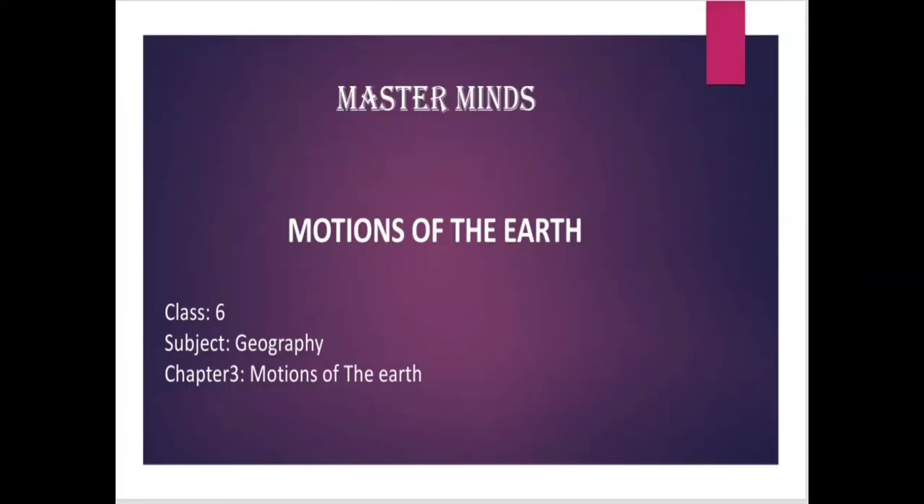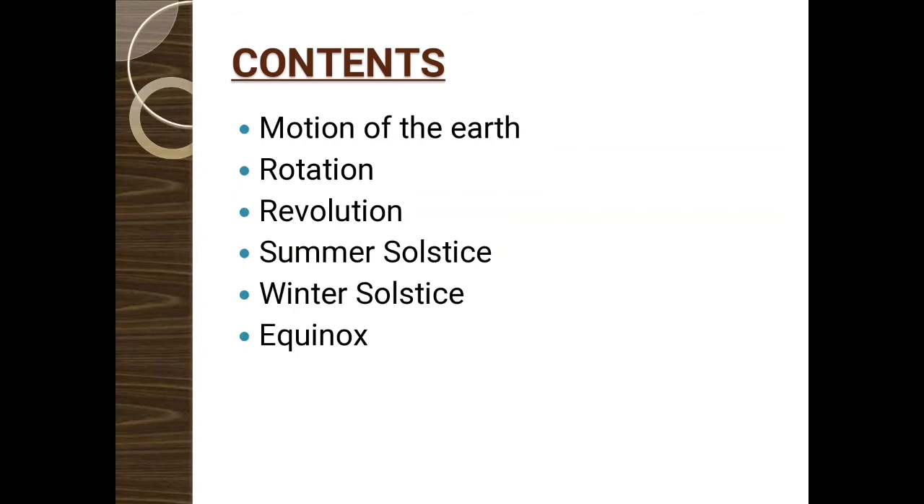Today we are dealing with the third chapter from Class 6 Geography, the motions of the earth. In this chapter we are dealing with the contents motion of the earth. Earth has two types of motion, rotation and revolution. Then we will discuss about summer solstice, winter solstice and equinox. Then first we can move on to motion of the earth.